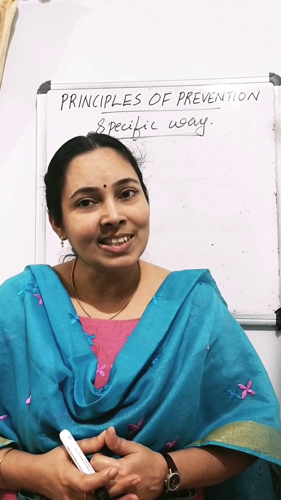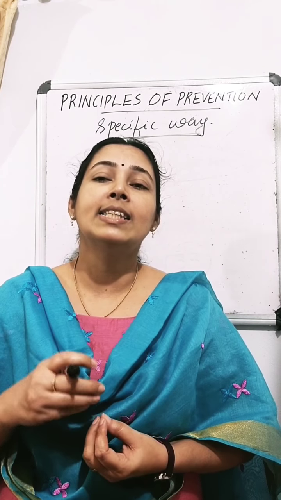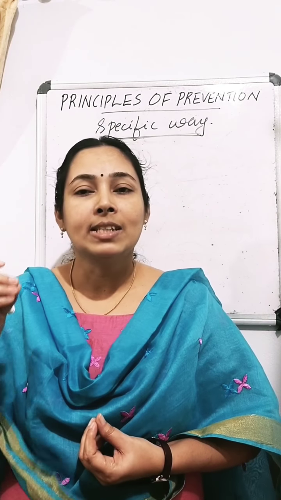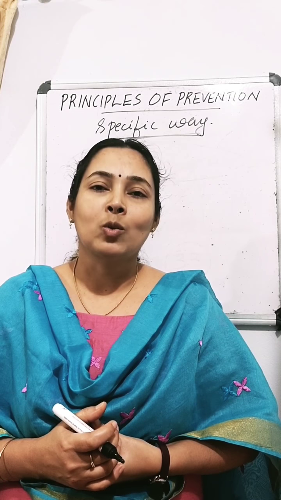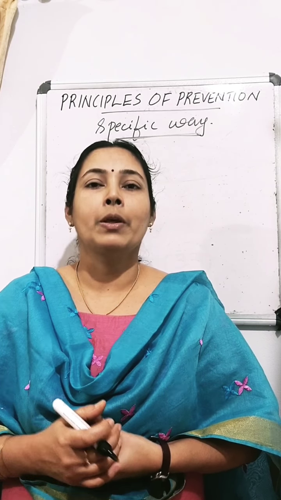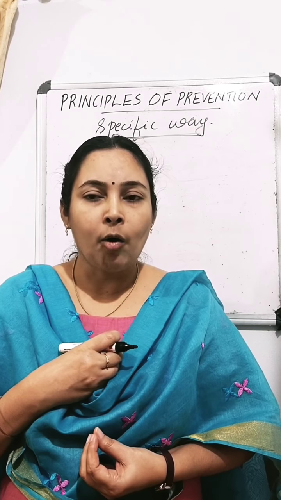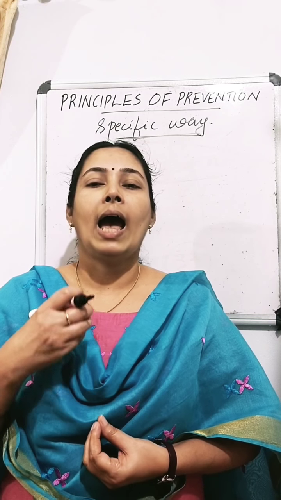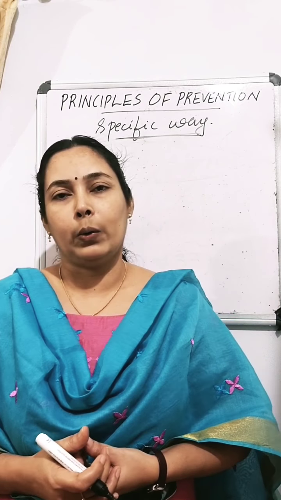Now what is the reason why a person who is affected once by the disease is not affected again? Why are some diseases not affecting us again? This is because of our immune system. When a disease-causing microbe enters our body, our immune system produces antibodies to fight against it.